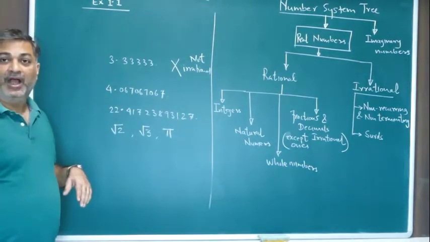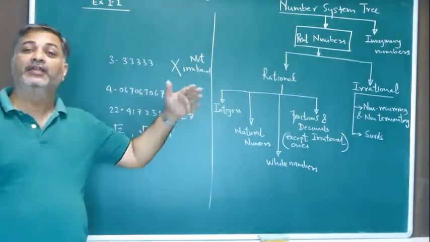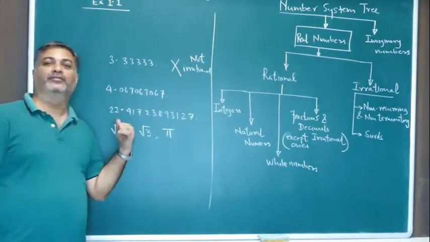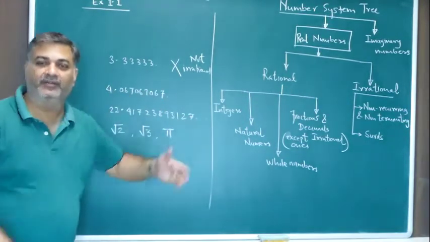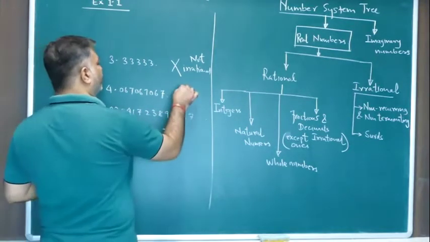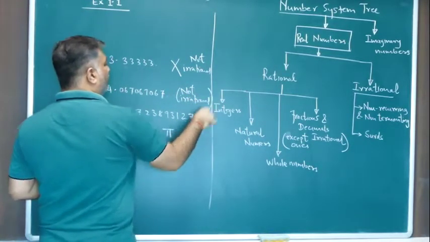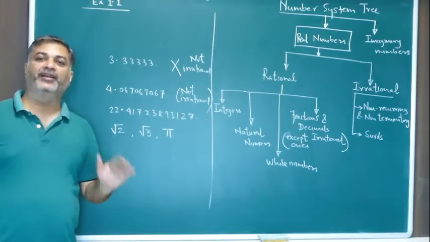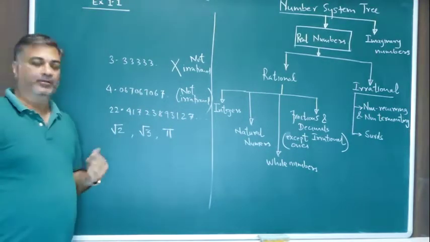Second one, again not irrational. 067, 067, 067 continues. So although it is non-terminating, it is also recurring. Recurring means not only that one number recurs, even if a group of numbers recurs, it is still recurring. So this also is not irrational. If it is not irrational, it is rational. Whichever numbers are not irrational, they are rational. Simple.